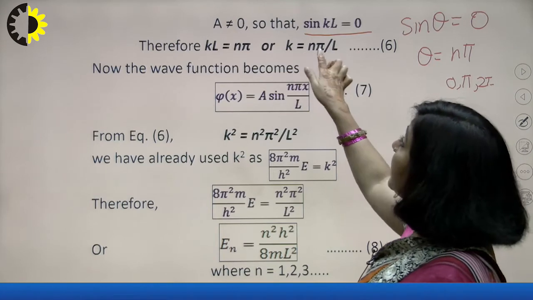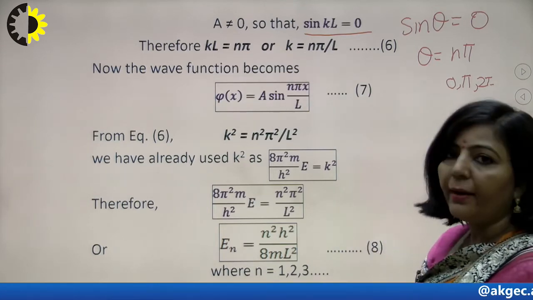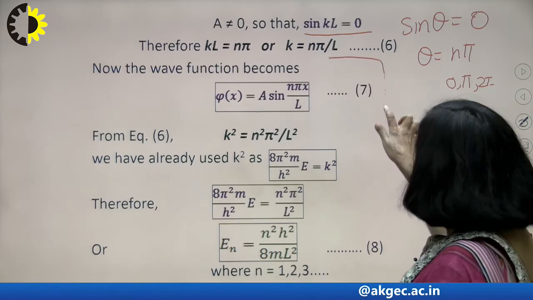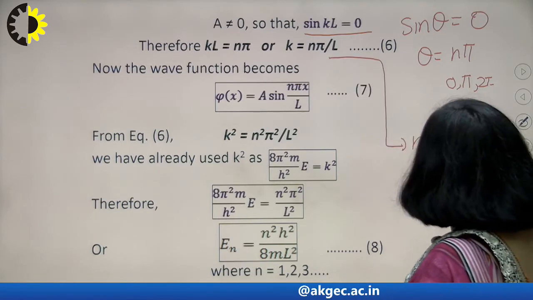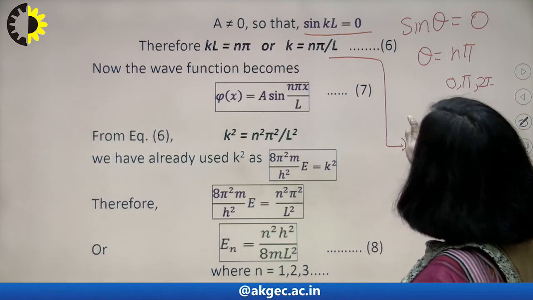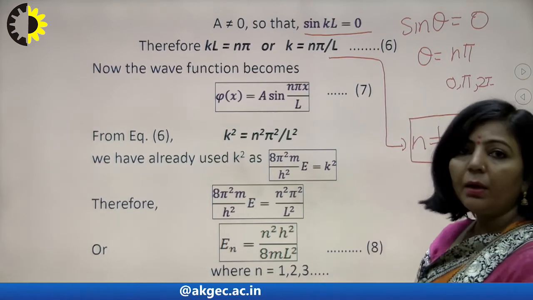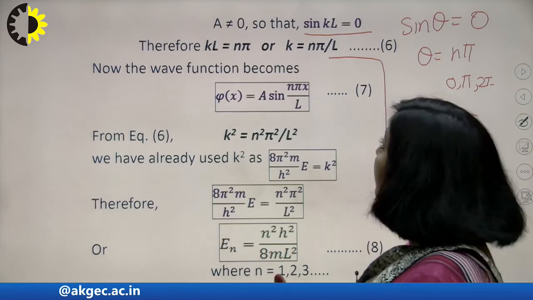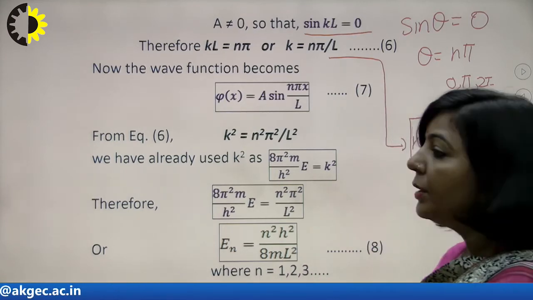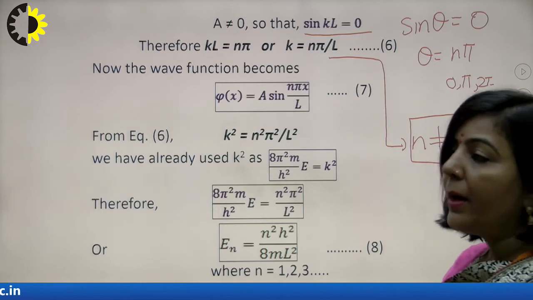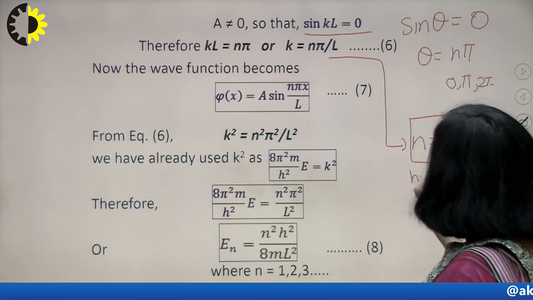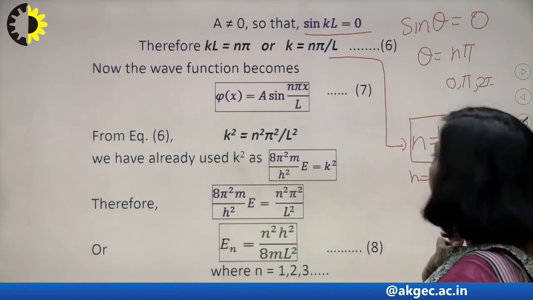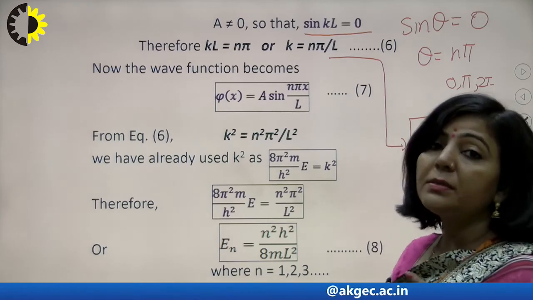It means k is n pi upon L. But you have to remember a very important point, that n is not equal to 0. Why am I writing this? In order for sin kL to be 0, kL should be n pi, but n will start from 1 and take 1, 2, 3, 4, all these values, but n cannot take 0 value.